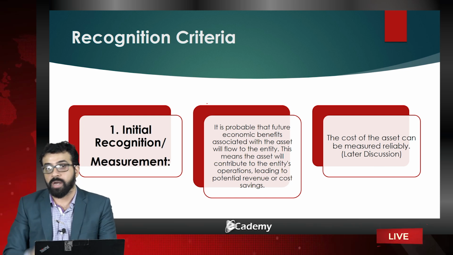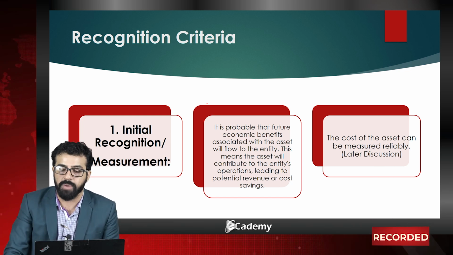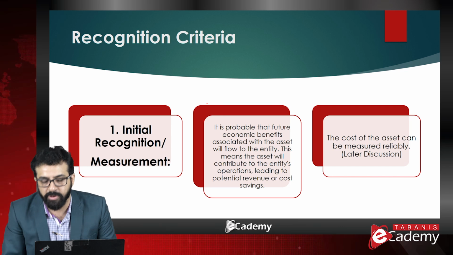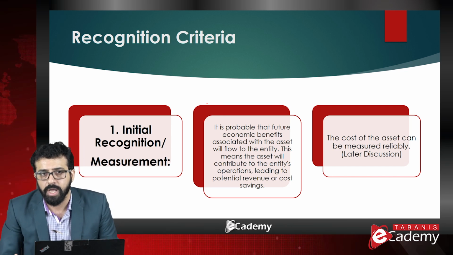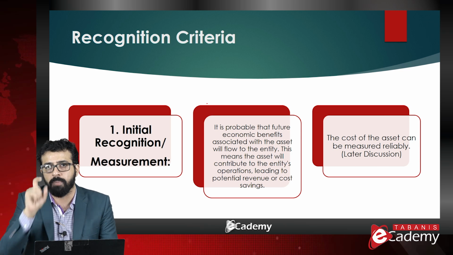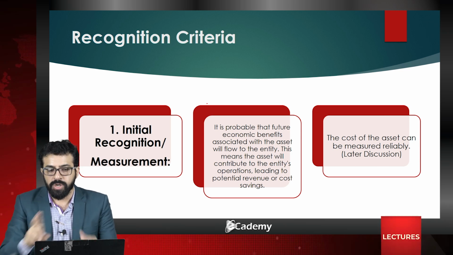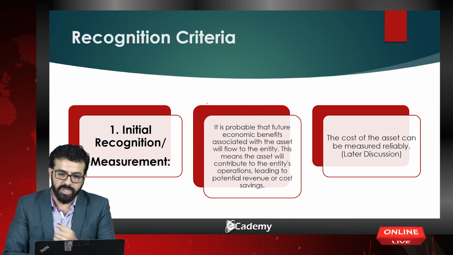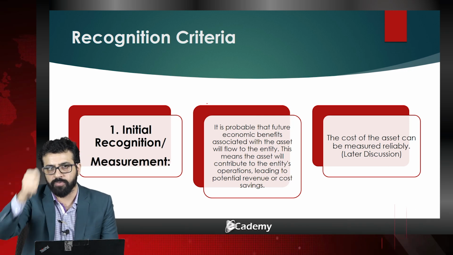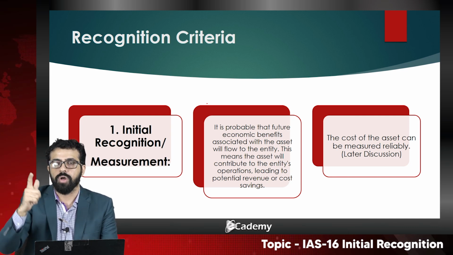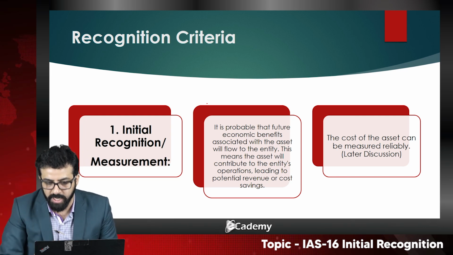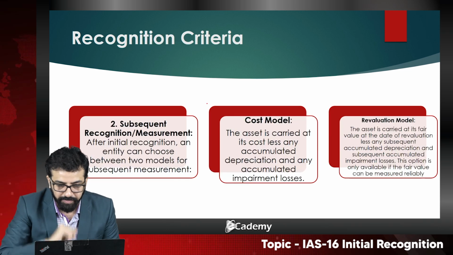And the number two criterion, that's the most important, that can be examined: the cost of the asset can be measured reliably. We will later discuss what components of cost should be there in order to qualify, in order to combine a total cost of an asset. So two criteria of the initial recognition. Number one, future economic benefit must flow in the form of an increase of revenue or in the form of cost saving. And number two, the cost of the asset can be measured reliably.